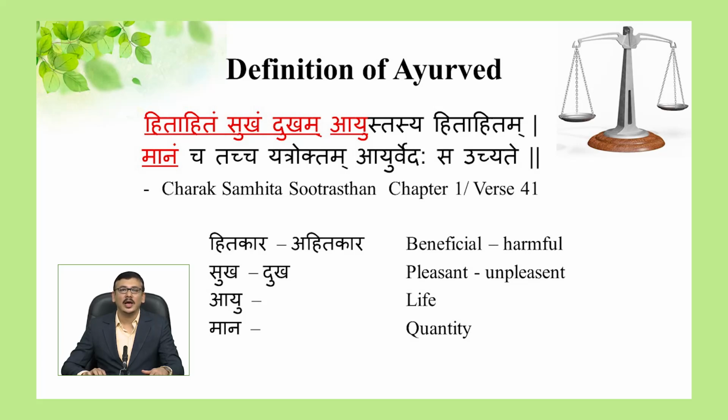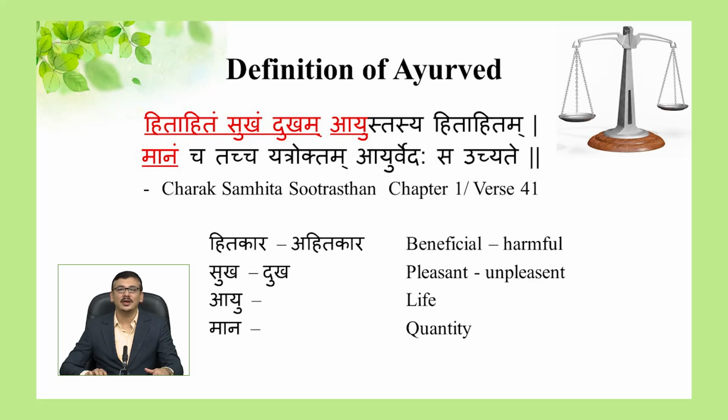These shlokas have their specific reference. Below the shloka there is a reference, which means the exact address where you will find this shloka. This shloka is in the first chapter of Sutrasthan of the most popular Ayurveda text, the Charaka Samhita.